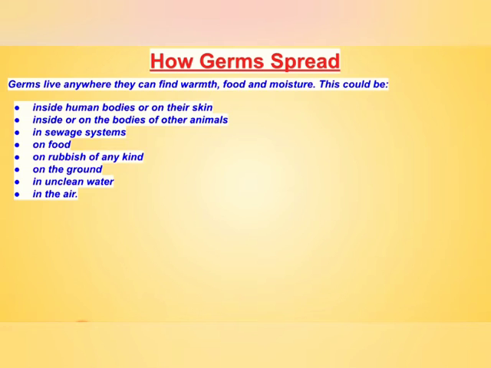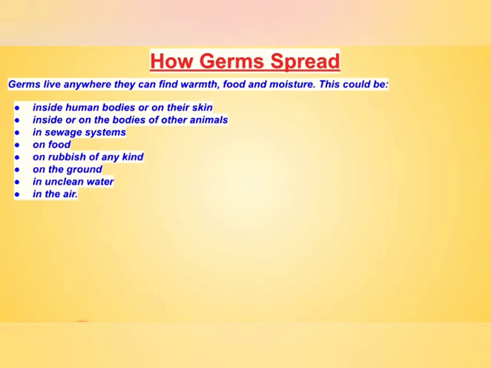Next is on the ground. On the ground, meaning in the soil, germs are present. Because they are very tiny, we can't see them with our naked eyes. Next is in unclean water.